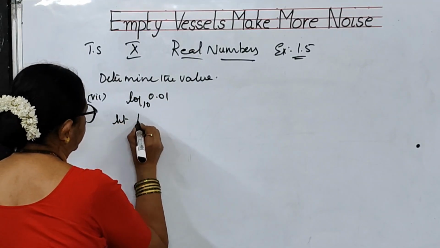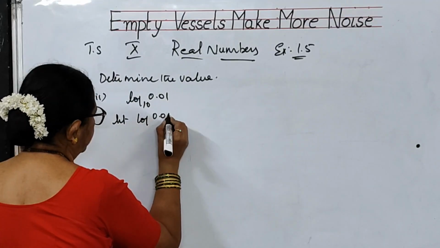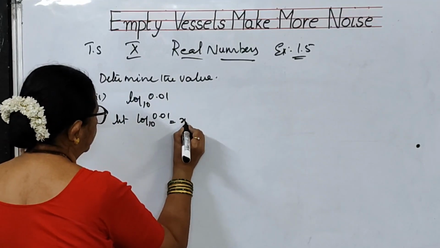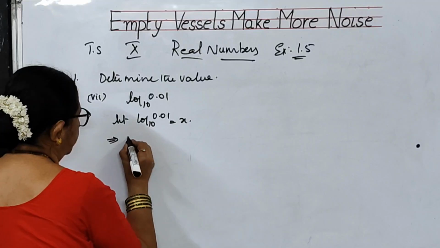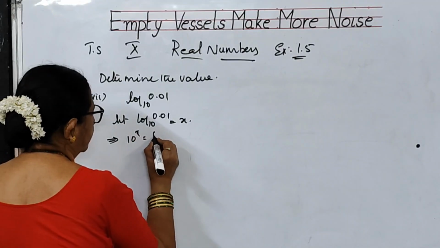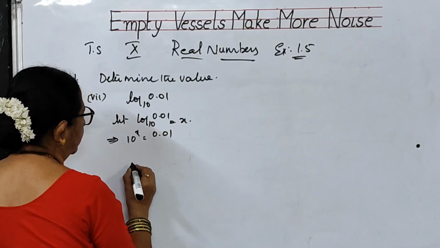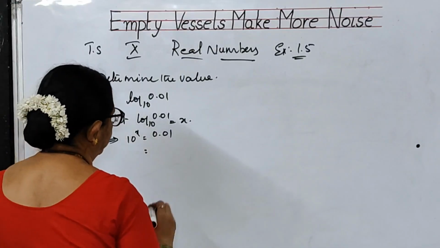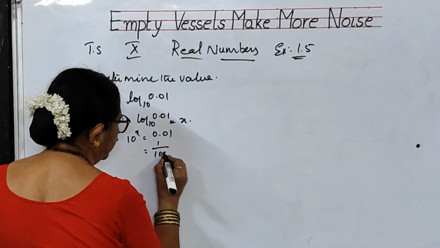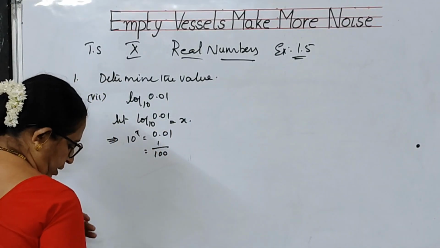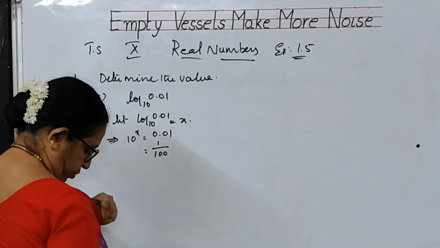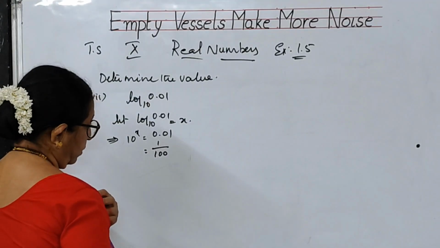Let us suppose that log 0.01 to the base 10 is equal to x. What does this imply? 10 to the power of x is 0.01. This can also be written as 1 by 100, children. After 1, 2 digits are there, so we will be keeping 2 zeros here. Okay.